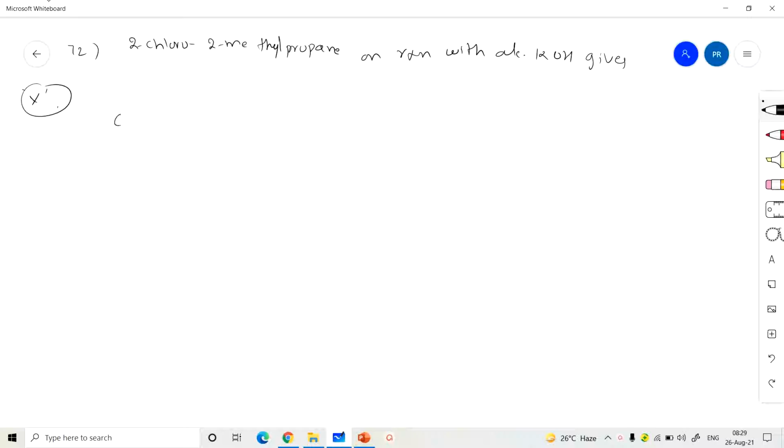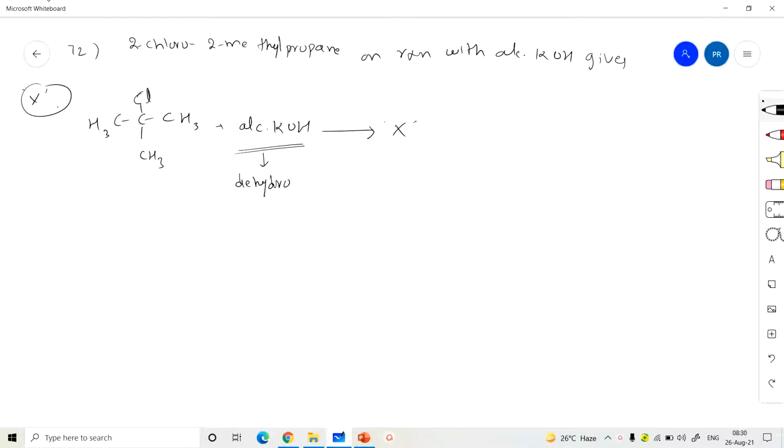So 2-chloro-2-methyl propane: meth, eth, prop. In the presence of alcoholic KOH, the product X. What is the role of alcoholic KOH here?